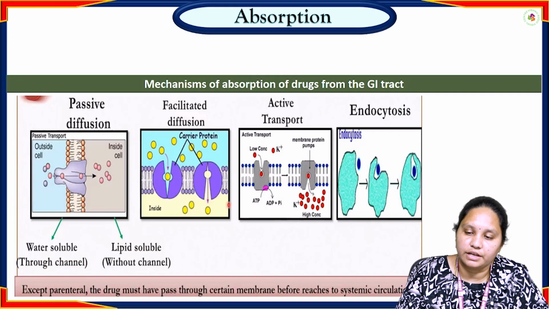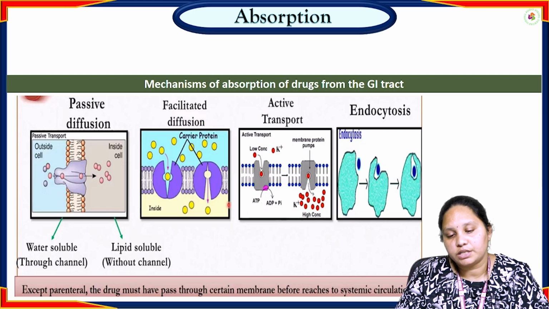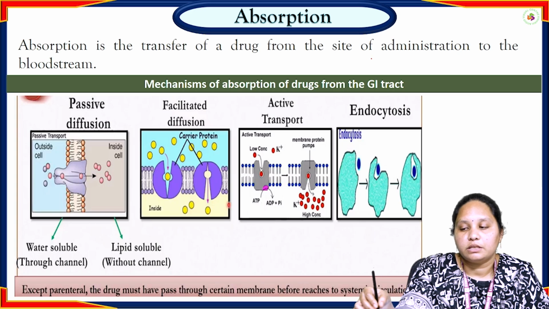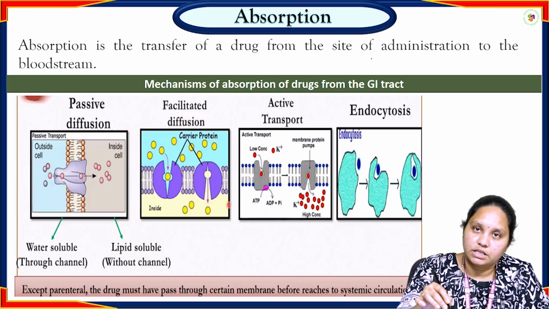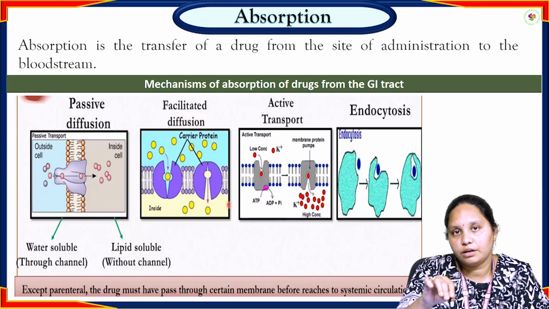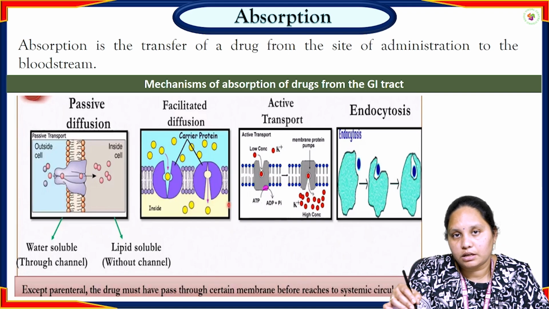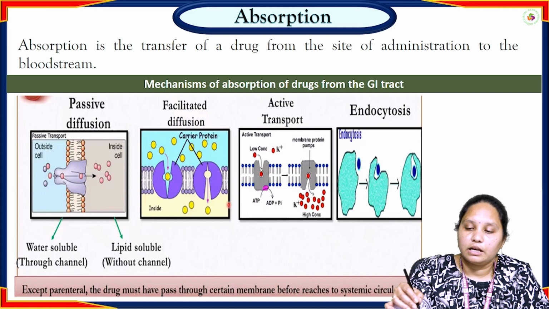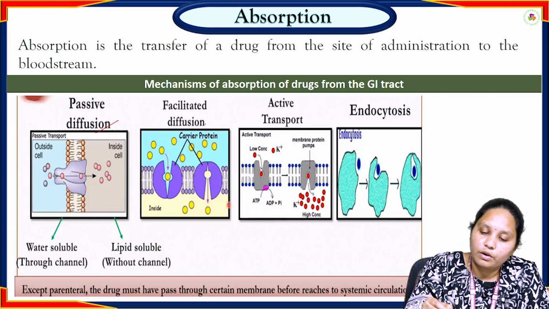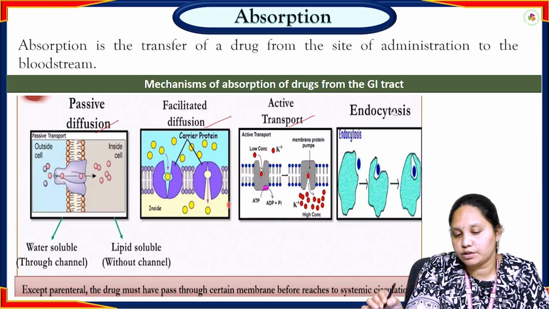Next, coming to absorption: how is this drug absorbed into the systemic circulation? Absorption is the transfer of drug from the site of administration into the bloodstream. Wherever we have administered a drug, from that region it has to go to the particular target. Studying about that is absorption, and drug absorption follows four mechanisms: passive diffusion, facilitated diffusion, active transport, and endocytosis.